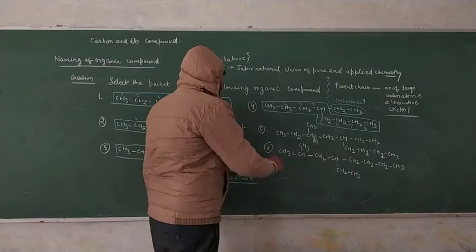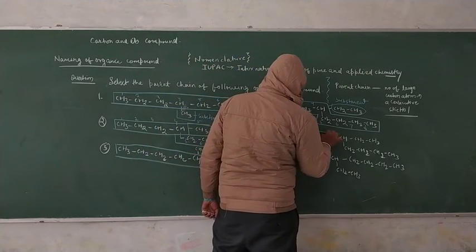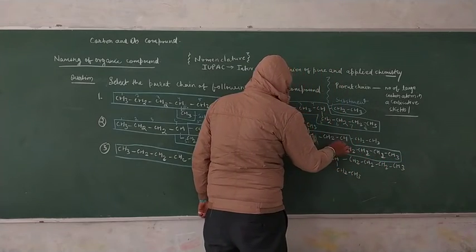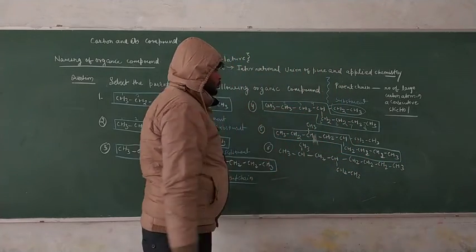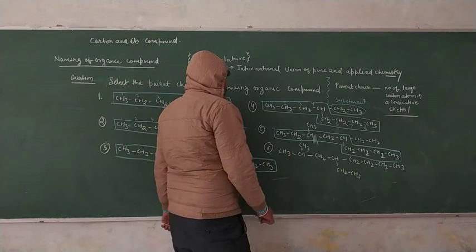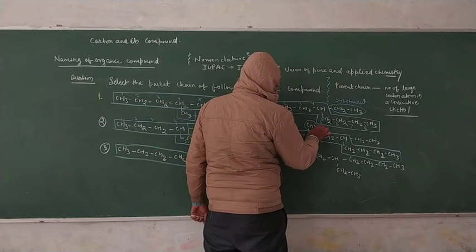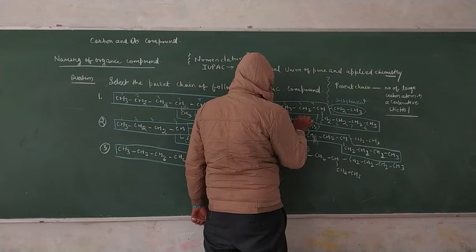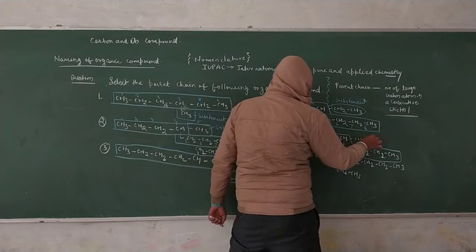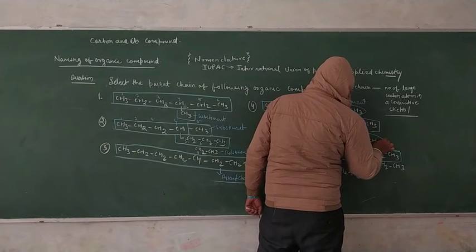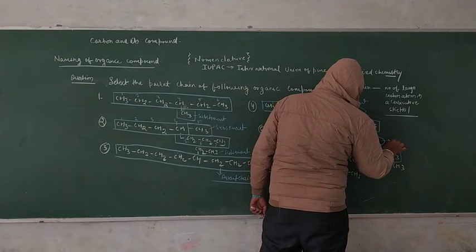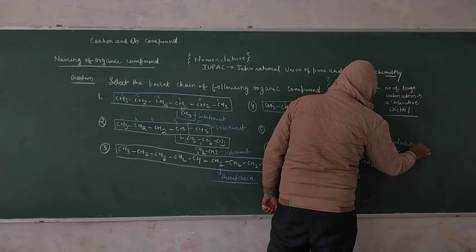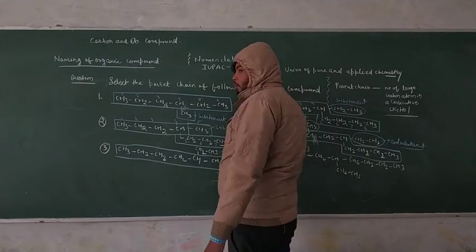That is your parent chain, described in this way. This is your parent chain formation, and this is your substituent, and this is your second substituent.